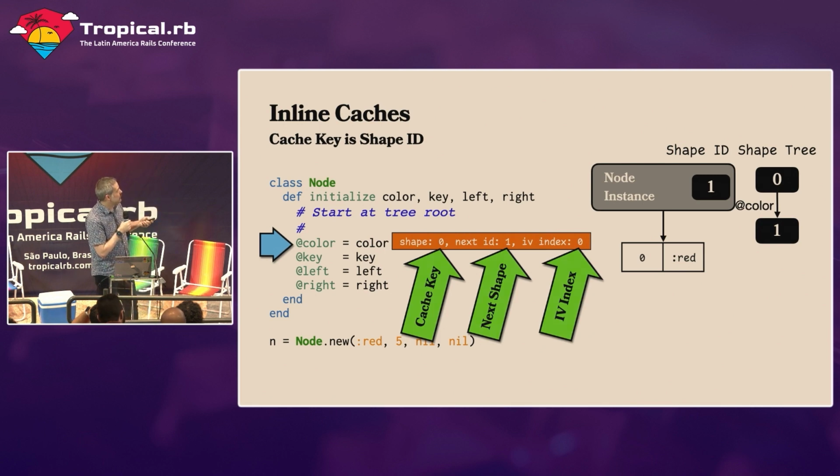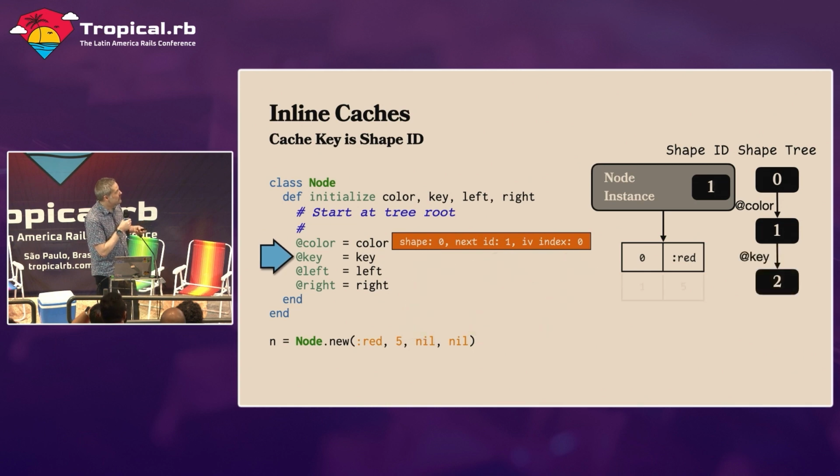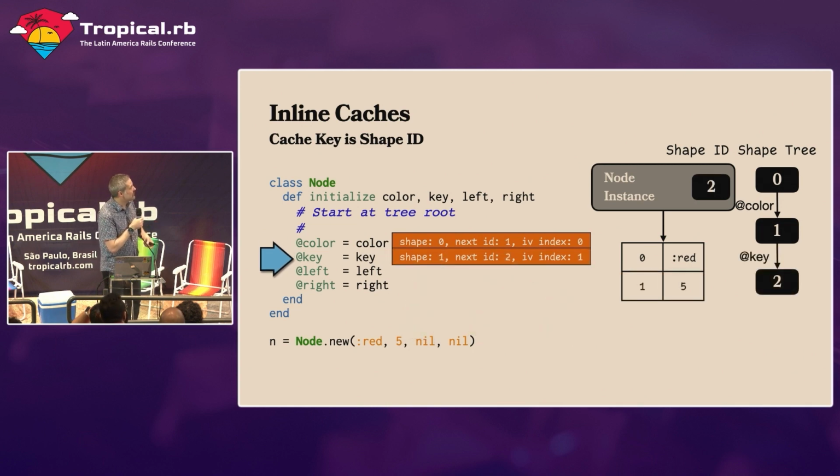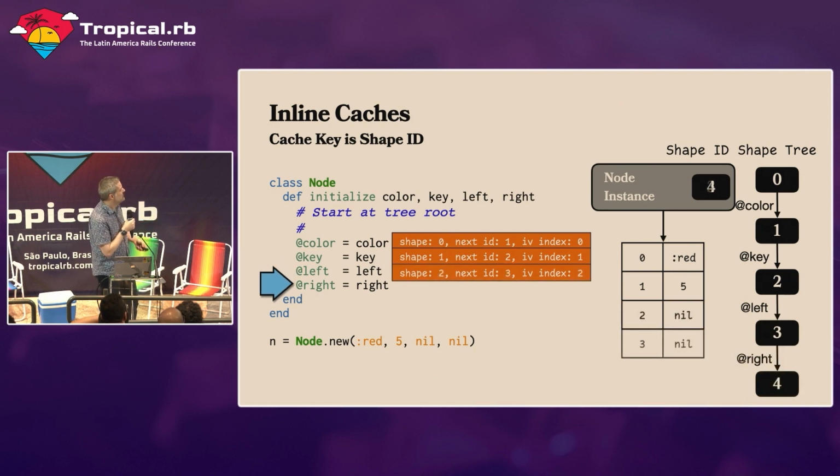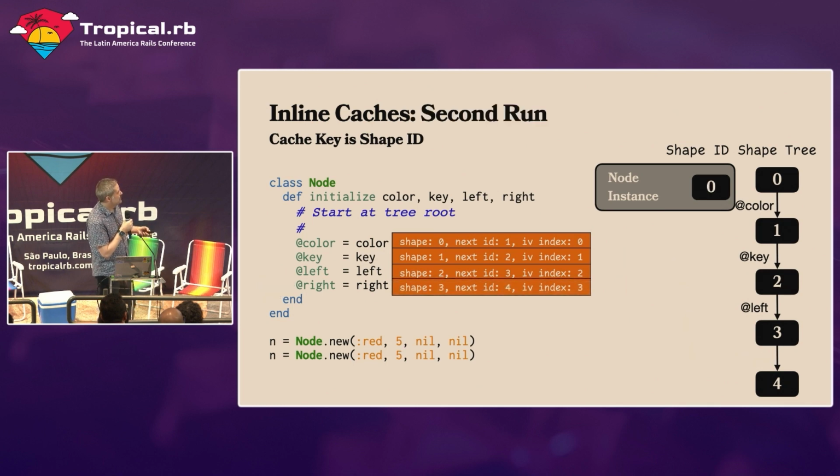So the first time we run through this, we populate each of these inline caches with the shape, the next ID, and the instance variable index. Exactly the same process. But the second time we execute this code, we do a comparison. We say, well, what is the shape now? It's shape 0. Our key to the cache is the same.